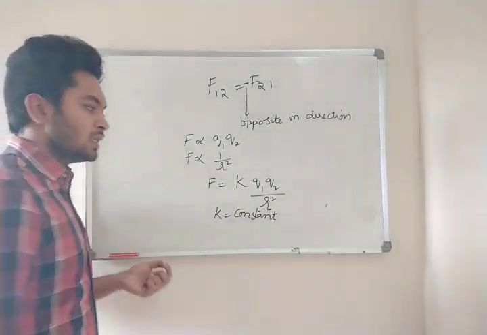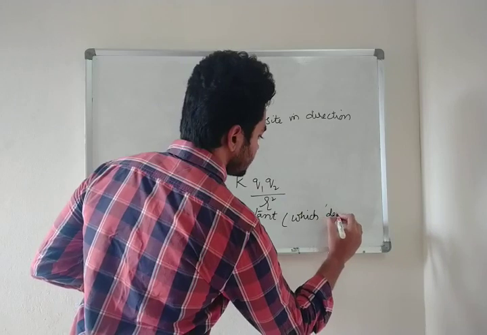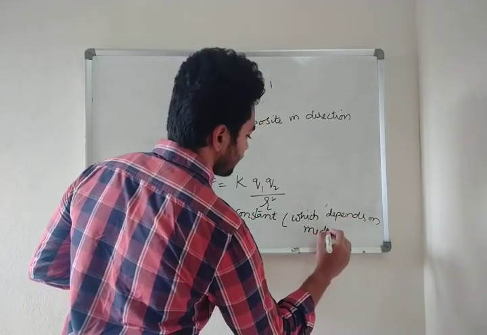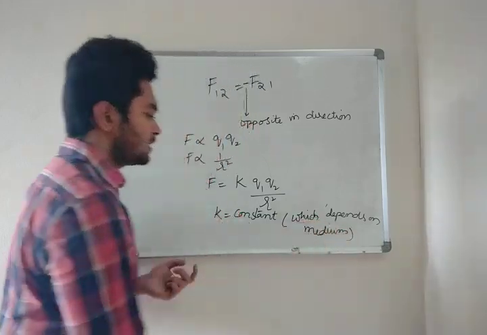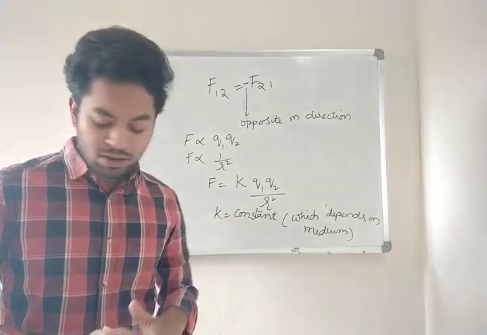K is a constant which depends on medium. Now, what does this K mean?